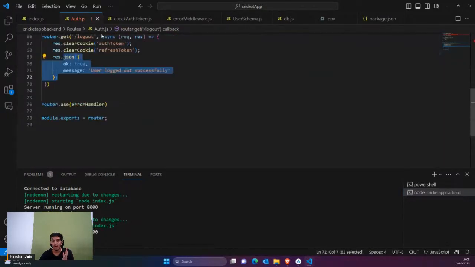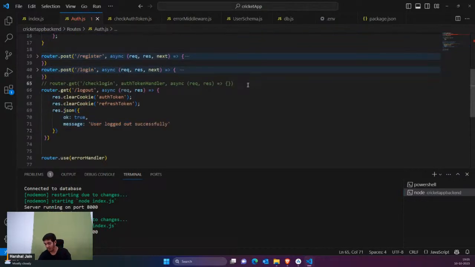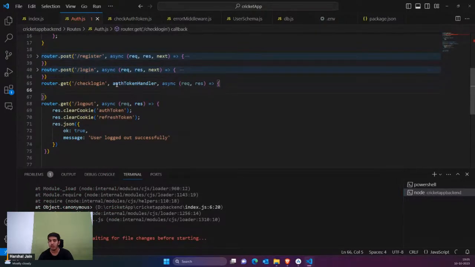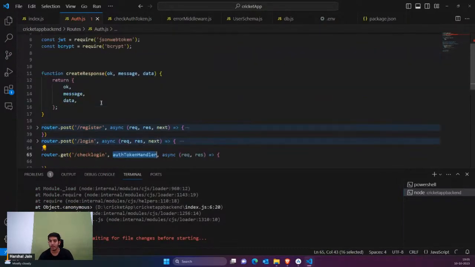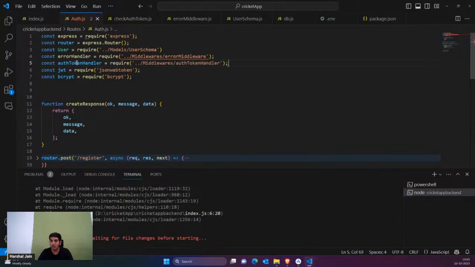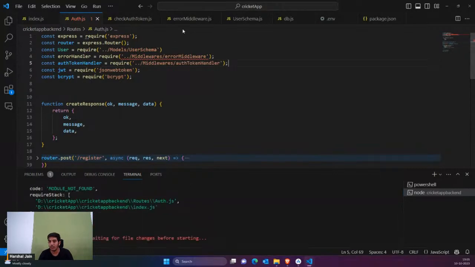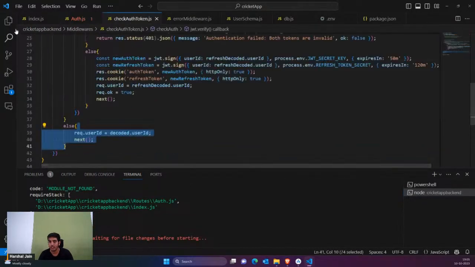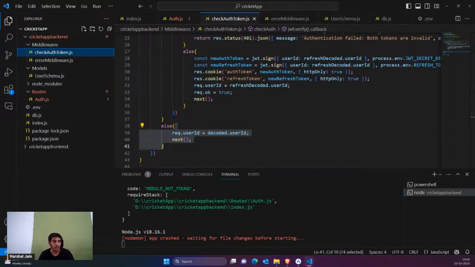So now whenever you're calling the check login API, I'm simply saying just check the tokens. Inside the check login API, I'm calling this middleware. So I'm just going to say const equals auth token handler. Okay, I think yes, check auth token. It's actually check auth token, and I have to use this name.